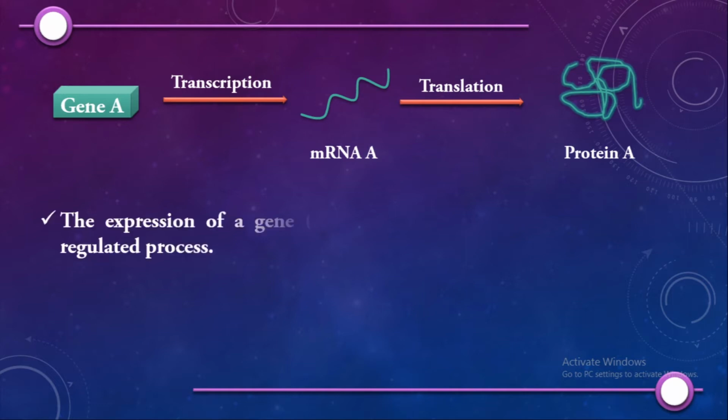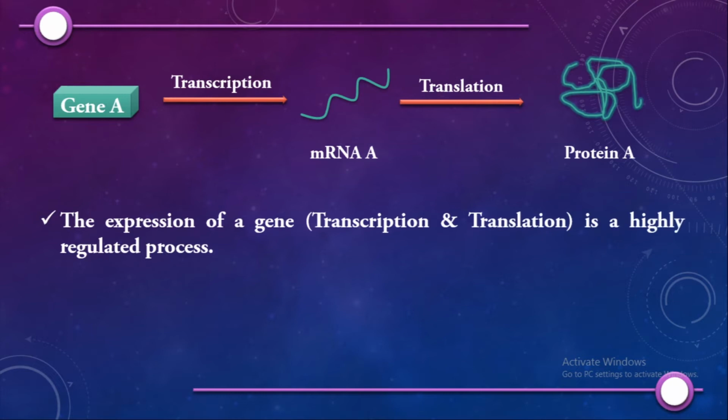The expression of a gene, that is transcription and translation, is a highly regulated process. What do we mean by a regulated process? It means that the cell decides whether to express gene A depending on its need. If the cell needs protein A, only then does it undergo transcription of gene A to form the mRNA A and then the protein.